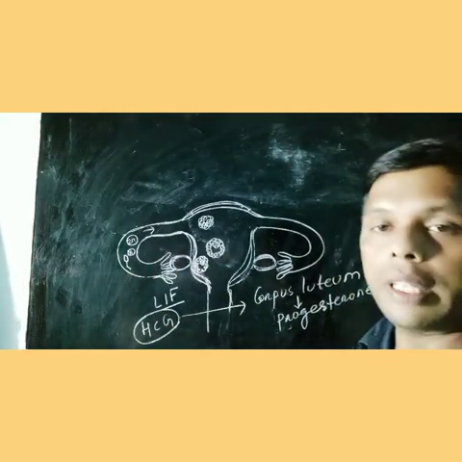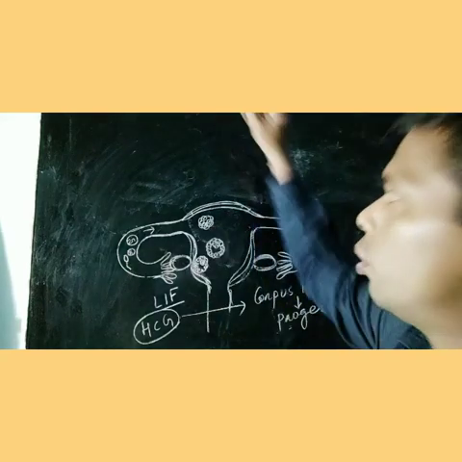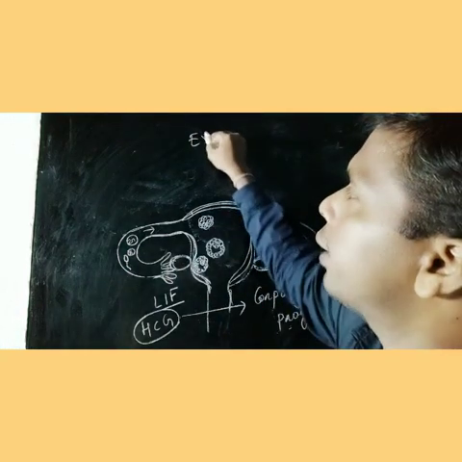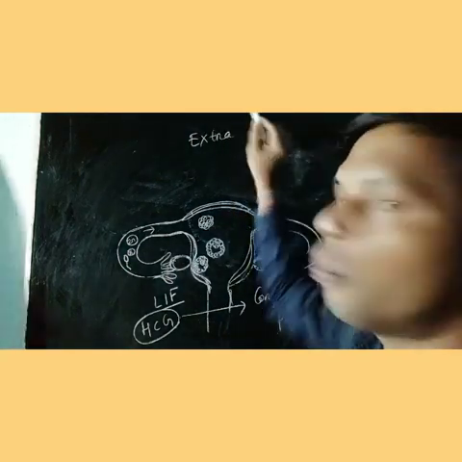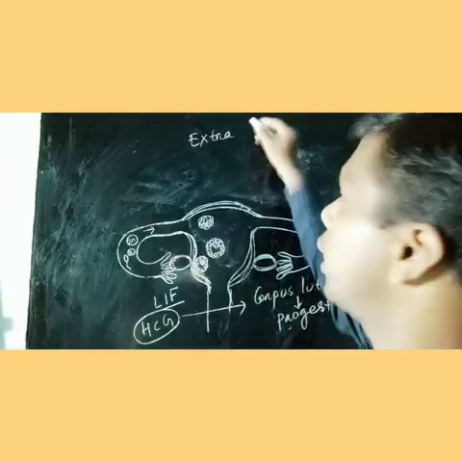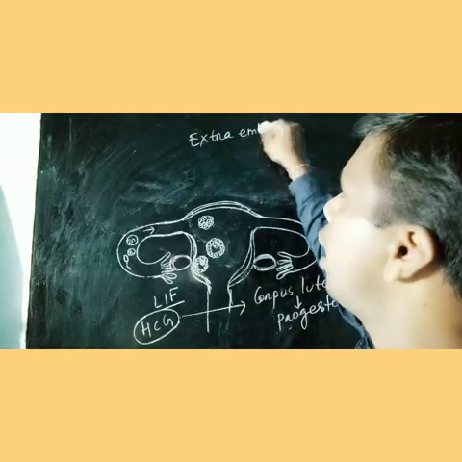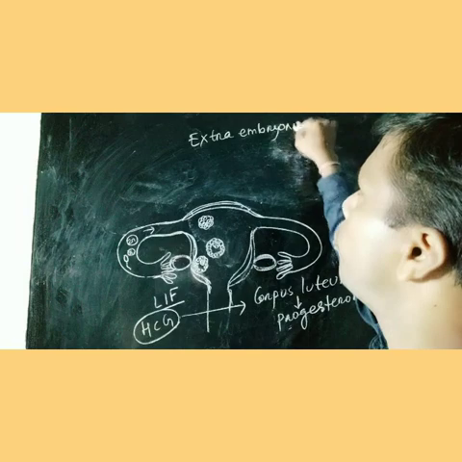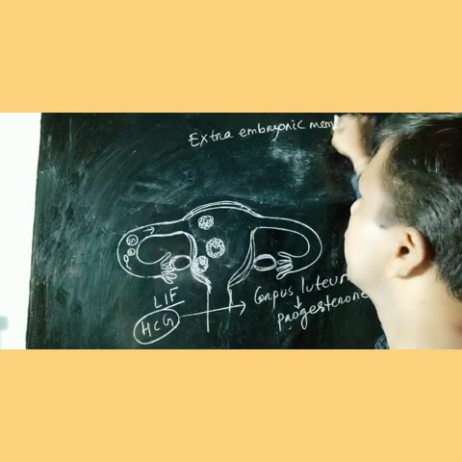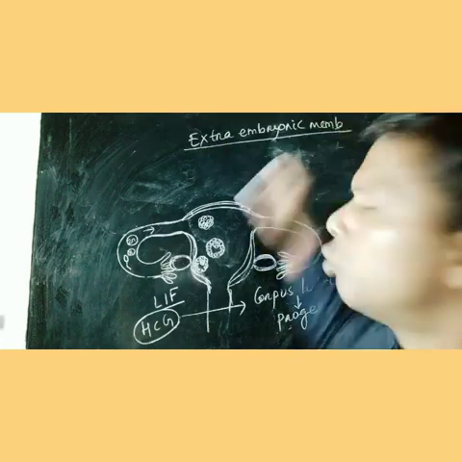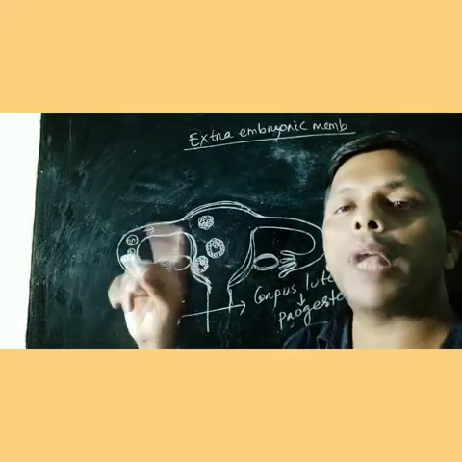What is chorion then? You know, there are extra embryonic membranes. There are 4 extra embryonic membranes.